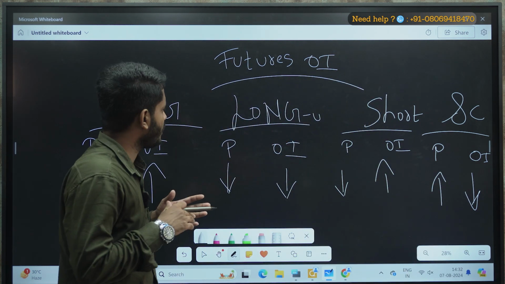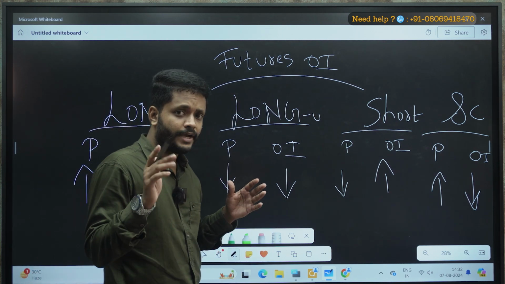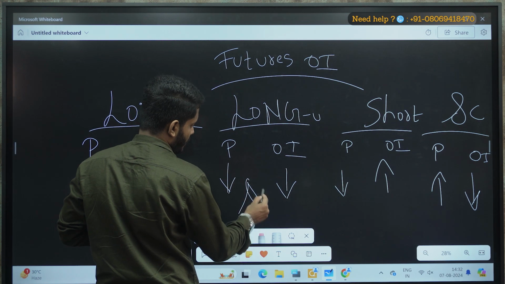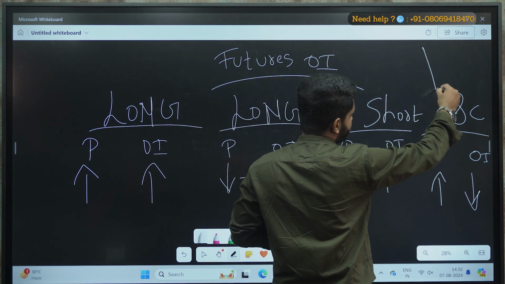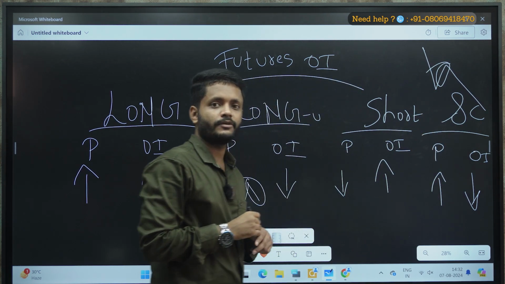Short covering and long unwinding are almost the same. What is long unwinding? A stock goes up and it retraces. This part is called long unwinding. Now, what is short covering? Say a stock drops, it goes up, again it drops. So this part is called short covering, we can say.